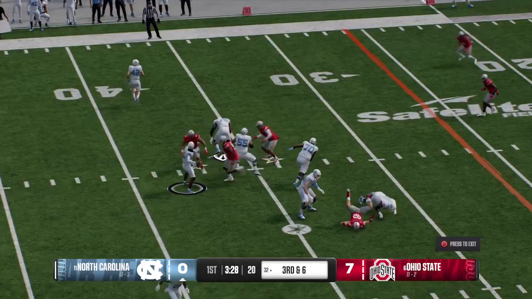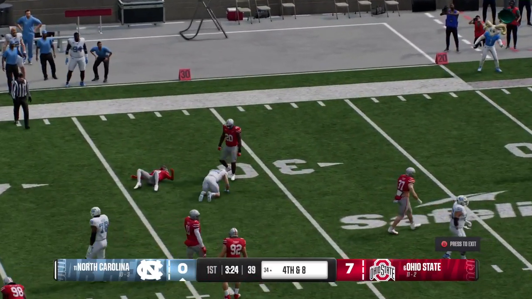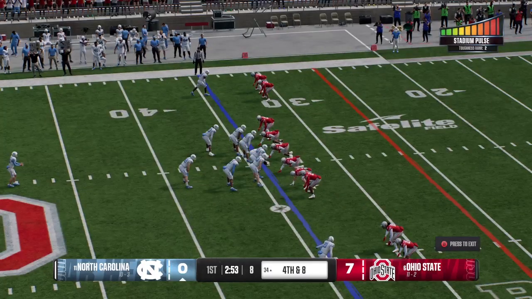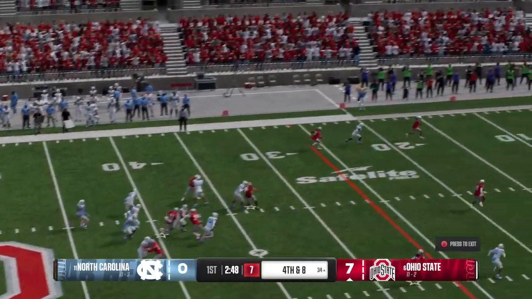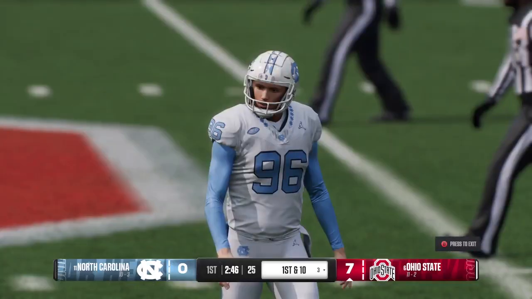Drops back, needing a third down completion here. Here's a fumble way behind the line of scrimmage. The offensive staff just took a collective sigh of relief. But I'd still anticipate that someone's going to pull that ball carrier aside, give him a couple choice words on the importance of ball security.